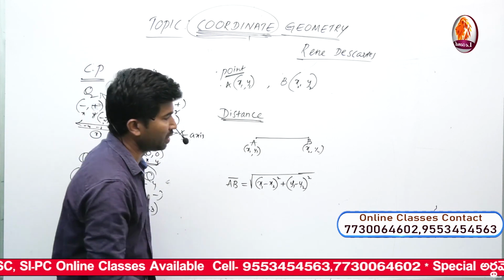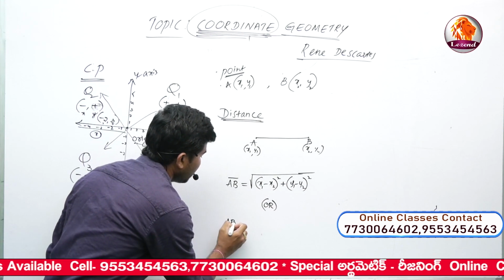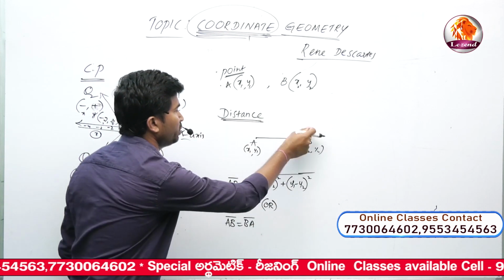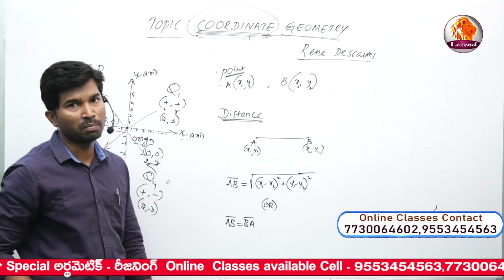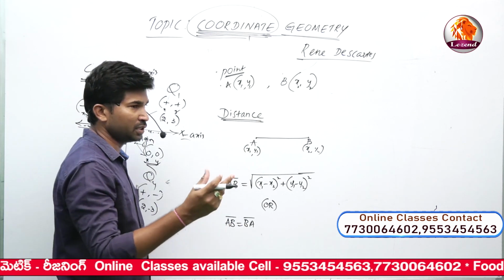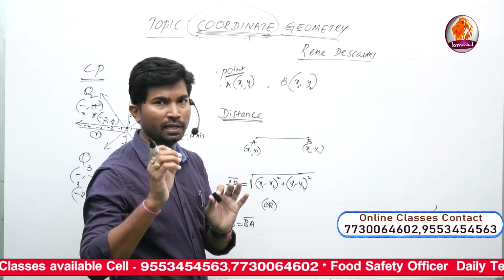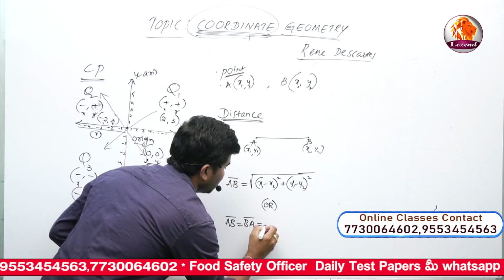We have one more formula. AB bar is nothing but BA bar also, because the distance from A to B and from B to A is the same. AB bar is equal to BA bar. In the options they may confuse you, but you need not be confused; just look at the options properly and select the correct option for the given question.